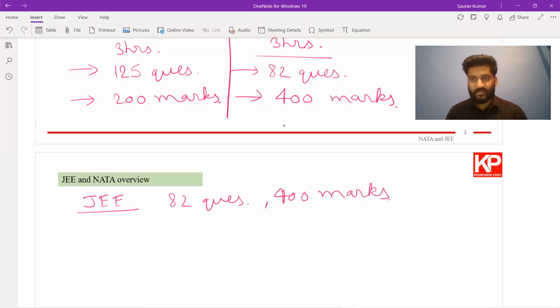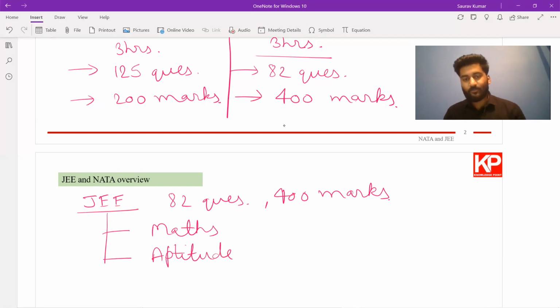Now the JEE exam has 3 sections. First is maths, then you have aptitude. In this aptitude, you can think of both the general aptitude and the architectural aptitude. In general aptitude, they can ask you questions on reasoning, your logical reasoning and basic ability. For architectural aptitude, they can ask you questions related to architecture. All these questions we will discuss. And the third section that we have is drawing.